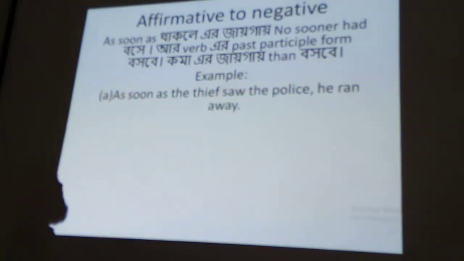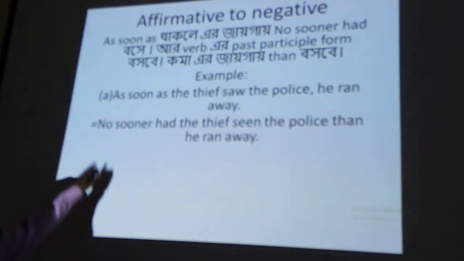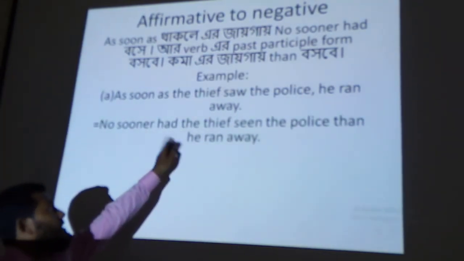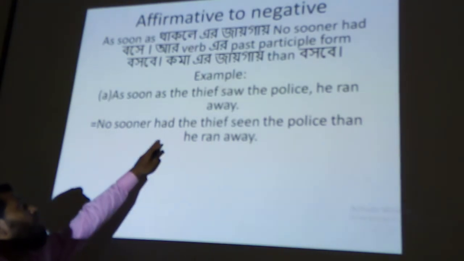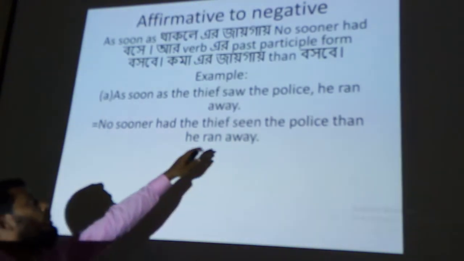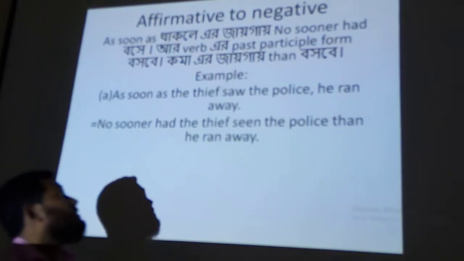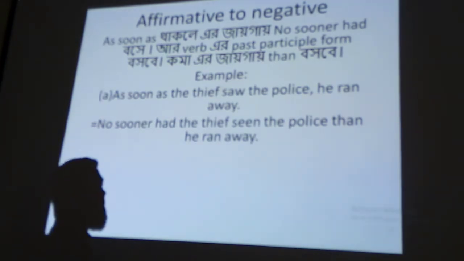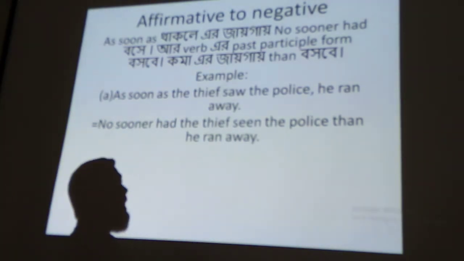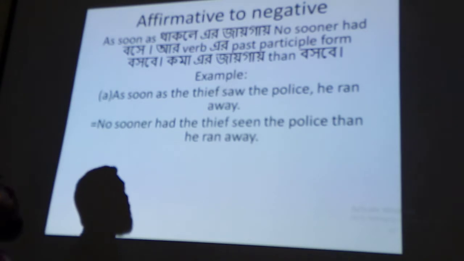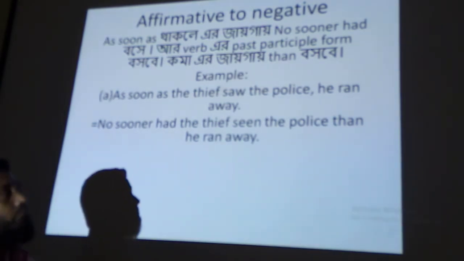In the affirmative sentence, we say as soon as. Instead of as soon as, you will have to write no sooner had. I have written no sooner had. Then the subject, the thief, and as there is had, we will have to write the thief and the past participle form of saw, and in place of the comma we will have to use than.